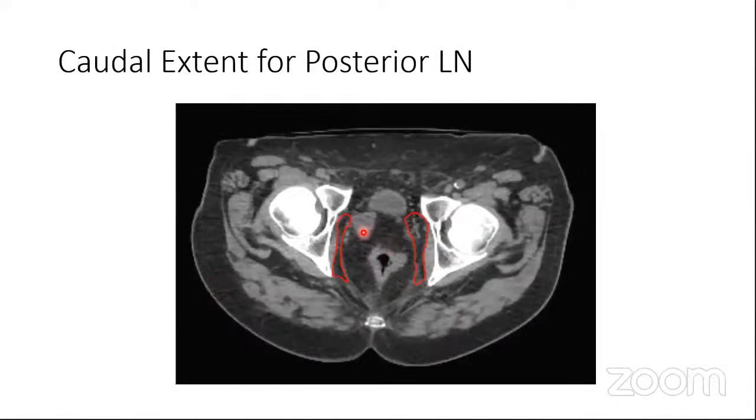The caudal limit is taken up till the pelvic diaphragm, and the point where you can see here the obturator vessel is leaving the pelvis and entering into the obturator canal. So basically, remember that you have to go down up till the pelvic diaphragm. As long as there is a space between the obturator internus and the mesorectum, you can go ahead and contour your internal iliac group of lymph nodes. And here they are also including the obturator group of lymph nodes. We'll discuss them later.